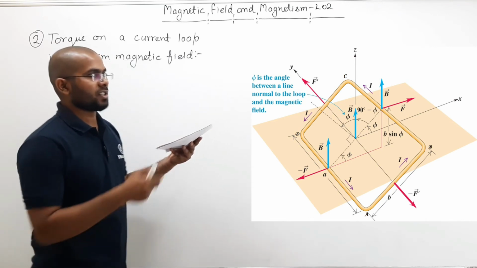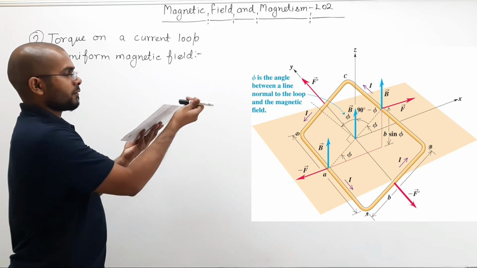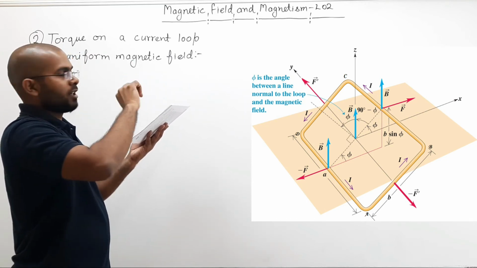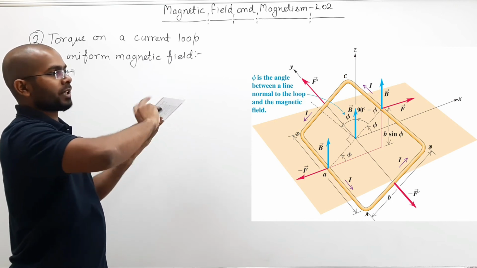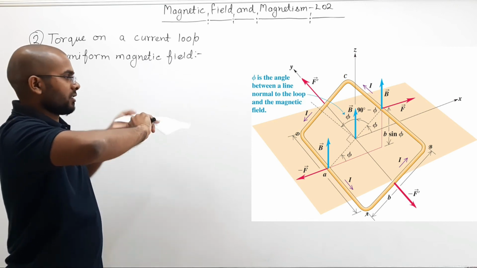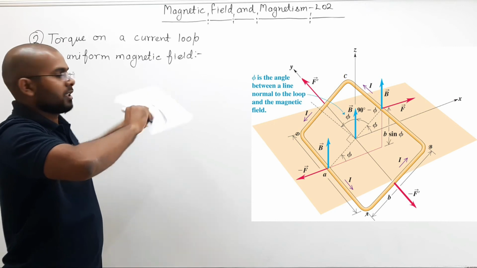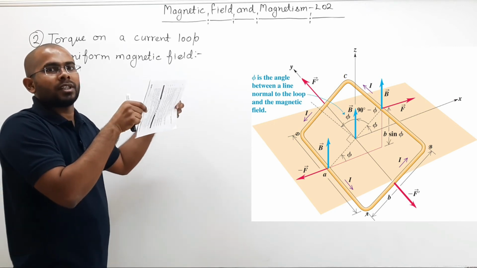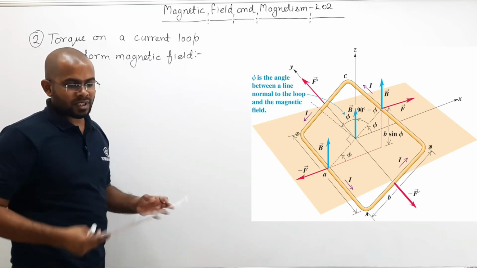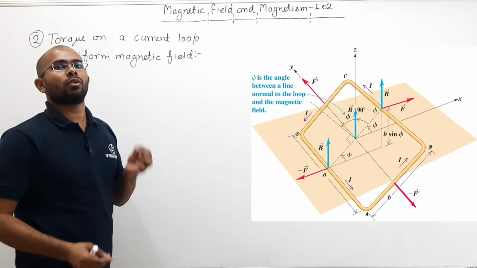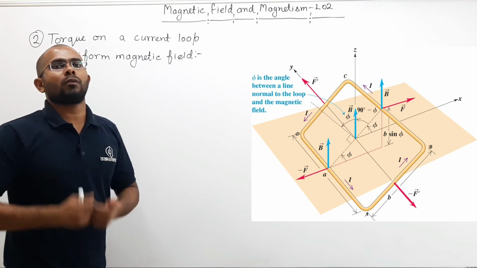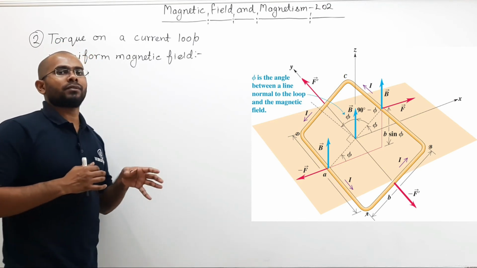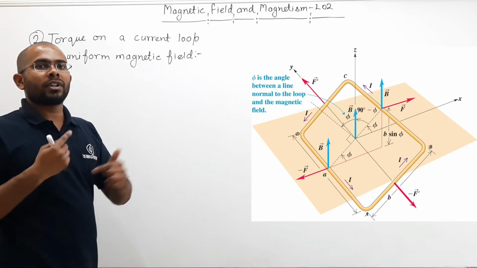If you pay attention, this is force, this is length, this is the distance from the axis. This force will try to rotate your loop clockwise, and this force will also try to rotate your loop clockwise. So both of those forces are trying to rotate your loop in the clockwise direction, so both the torques are supporting each other.